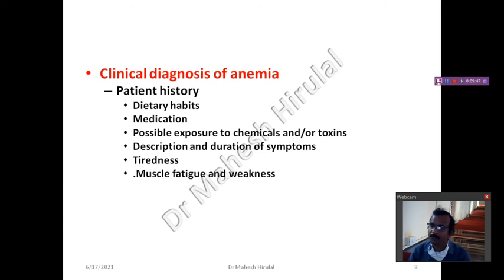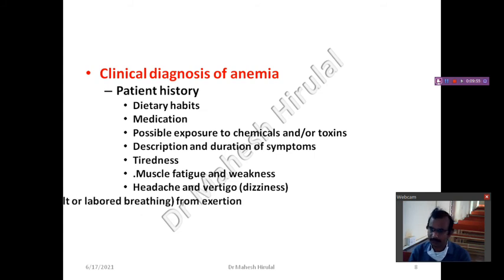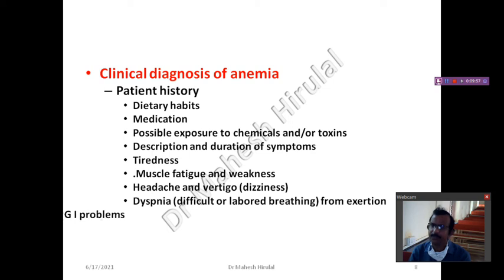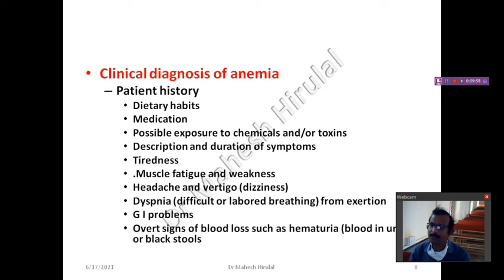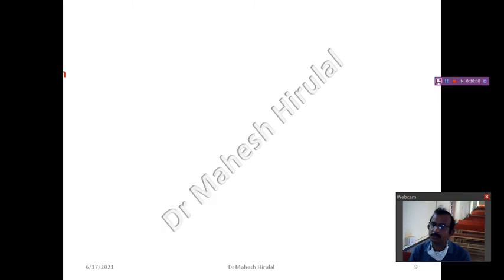Tiredness, then muscle fatigue and weakness, headache, vertigo. Sometimes the patient will present with vertigo or dizziness. Dyspnea, GI problems, then overt signs of blood loss such as hematuria, etc. So this is for the clinical symptoms of anemia.